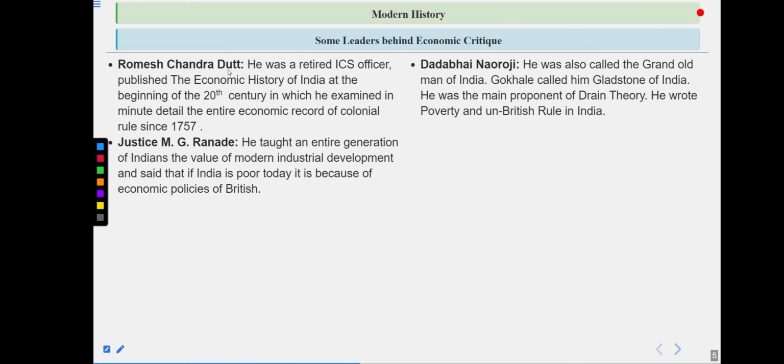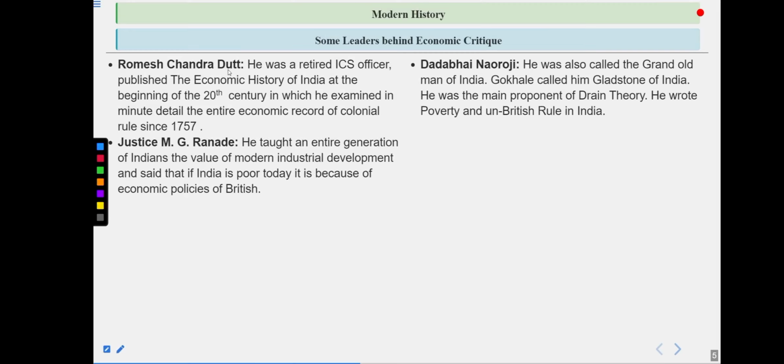Then comes the famous Dadabhai Naoroji, who is also known as the Grand Old Man of India. Gokhale called him the Gladstone of India. He was the main proponent of the drain theory. He wrote Poverty and Un-British Rule in India. Also, he was the first Parsi person who became the president of the Indian National Congress in 1886.